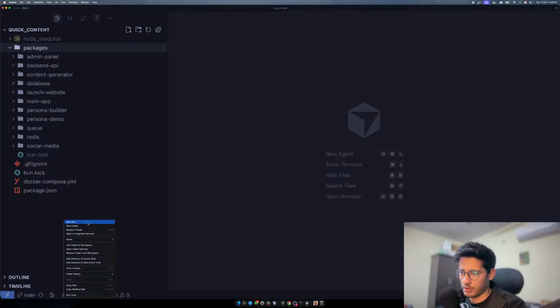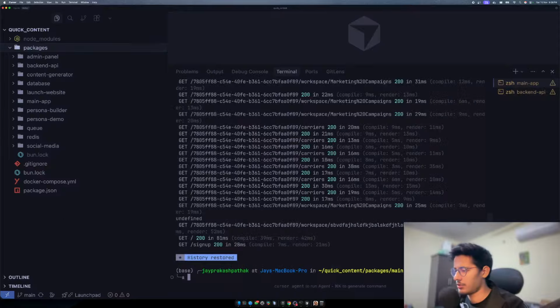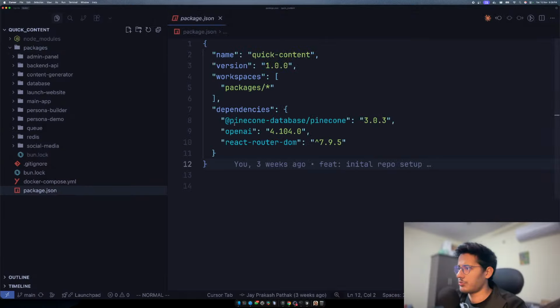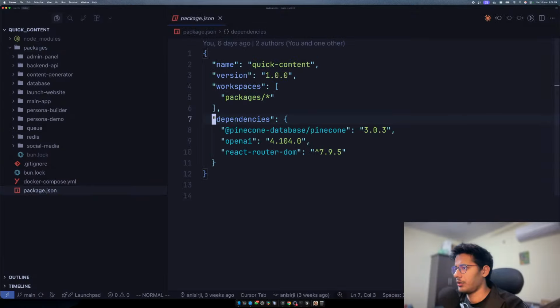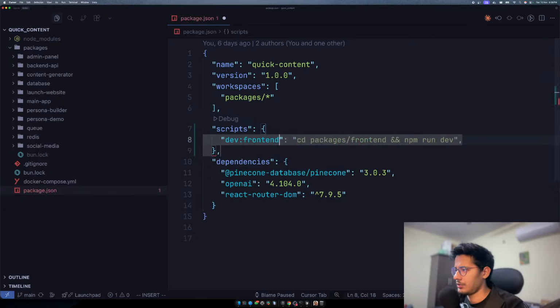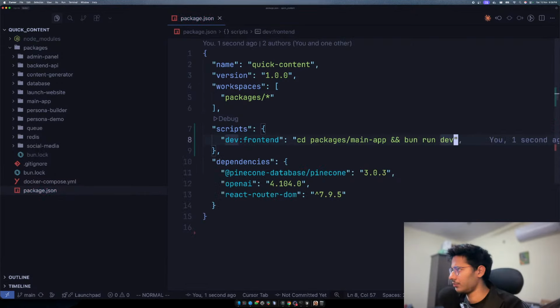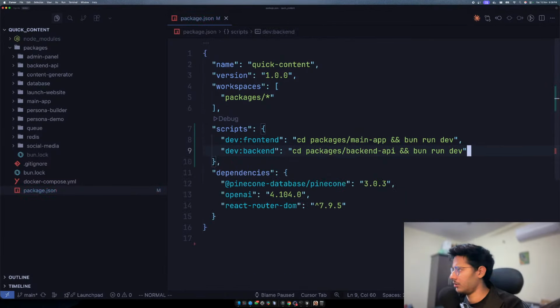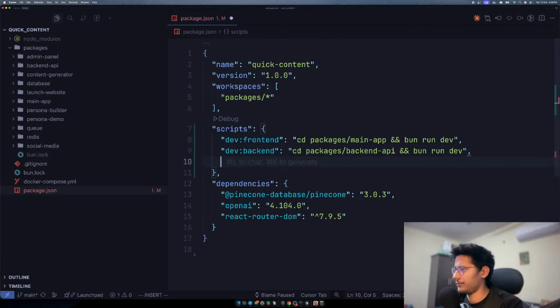Let's start building some scripts at the top level. We'll call scripts for dev frontend. It should be cd. Yeah, that's how it should be. Then there'll be dev backend. That's how it should be. And then content generator, we don't care about that.